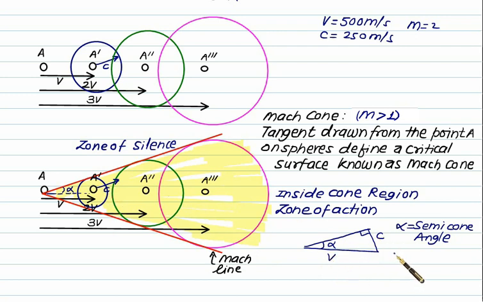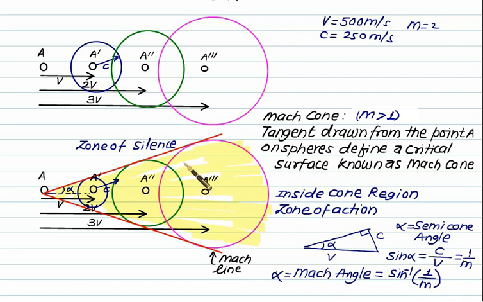So this time we can define sin alpha. Sin alpha is opposite upon hypotenuse, which is equal to c by v. C by v is the same as 1 upon Mach number. Alpha here is called the Mach angle, and you can calculate this Mach angle by taking the sine inverse of 1 by Mach number. So this is the concept of the zone of silence and zone of action in the case of a Mach cone, when we have Mach number greater than 1.